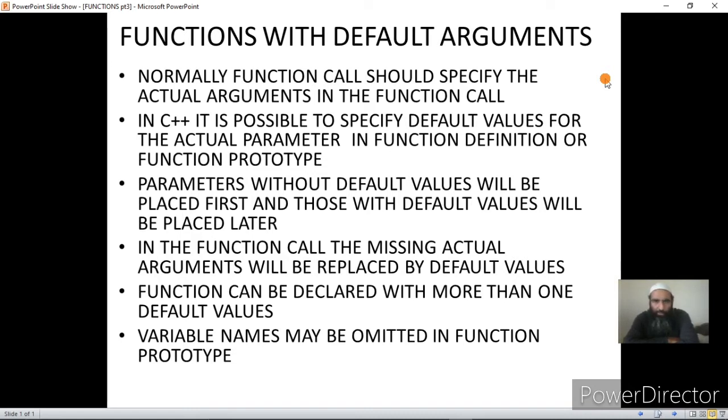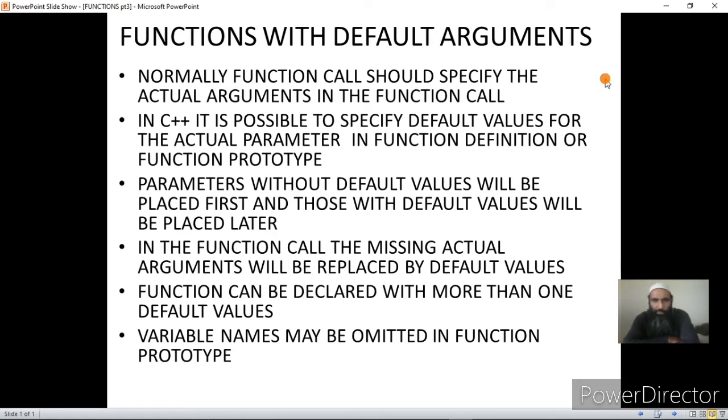The communication between the caller and the called function takes place through actual arguments, which are passed by the caller to the called function, and the called function receives those actual arguments in the formal parameters. This process can take place by value, by reference or by address, and we have understood that and have taken video lectures on that also.